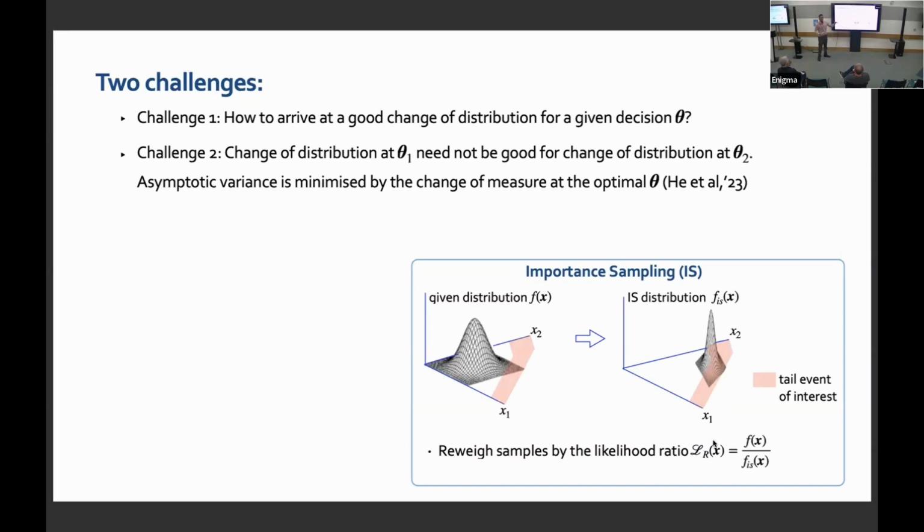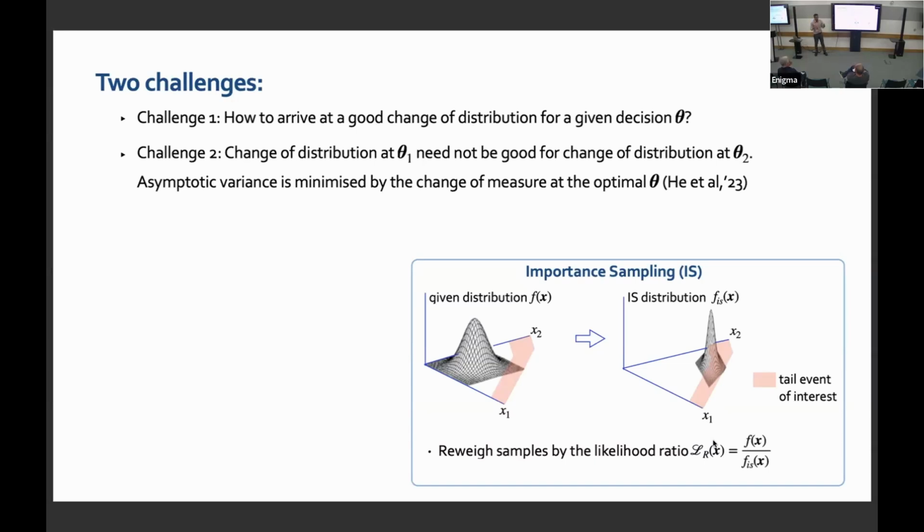And if you look at the asymptotic variance of the stochastic approximation method or a sample-level distribution, you will see that the asymptotic variance is minimized by the variance at the optimal decision, which I don't know. So there is a certain circularity. If you want to use the most appropriate change of measure, which minimizes the variance, then you would need to know the solution to the optimization problem to begin with. So there is a circularity issue, and these are the couple of challenges.